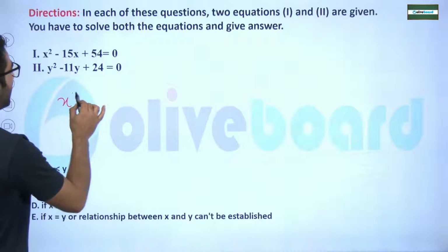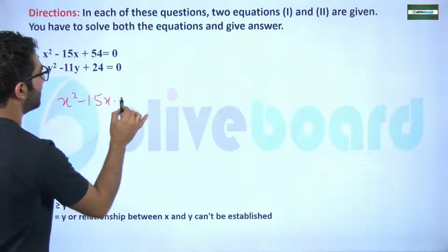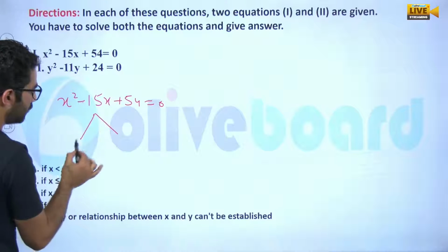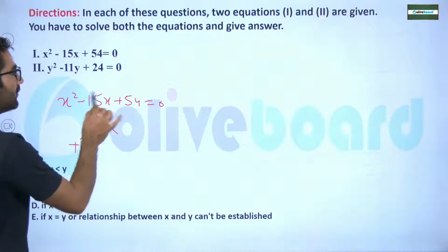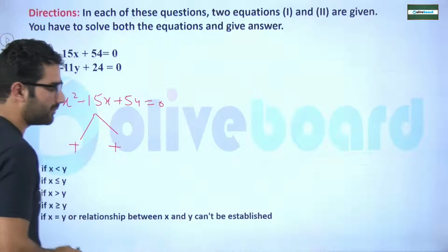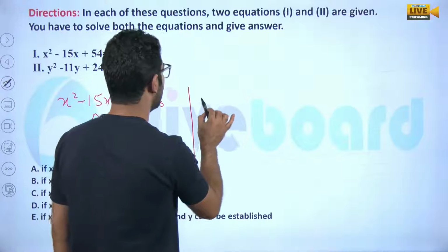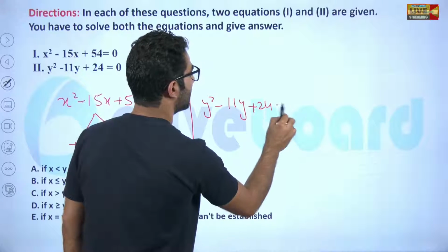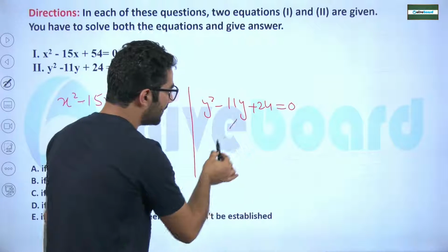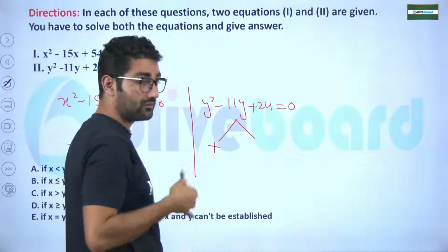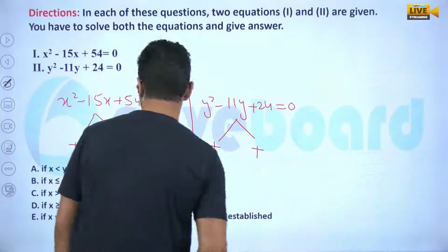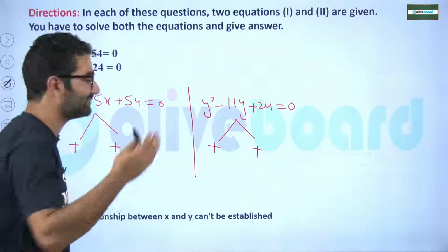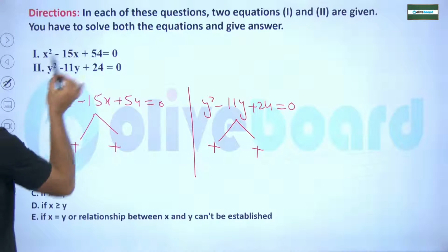So x square minus 15x plus 54 is equal to 0. What will be the sign? It is negative, positive; the bigger root will be positive, and the other root will also be positive. We will calculate this. Then y square minus 11y plus 24 is equal to 0. The bigger root will be positive, and the other root will also be positive. So we have to calculate there. We cannot make a comparison on the basis of equation sign. Now, so it will be how much?